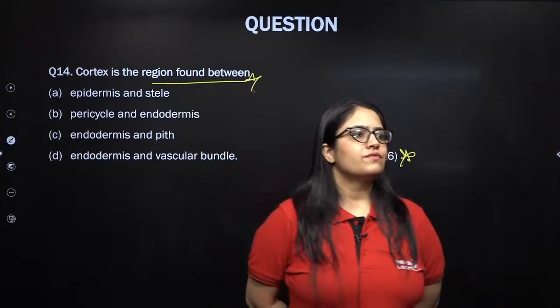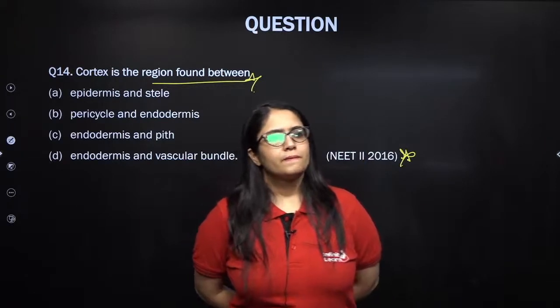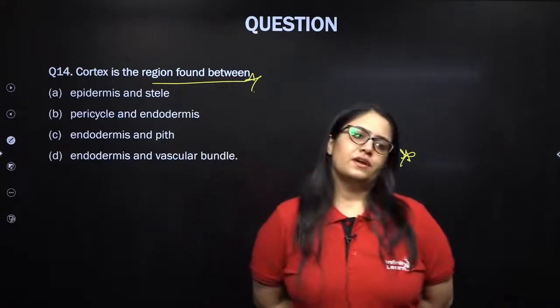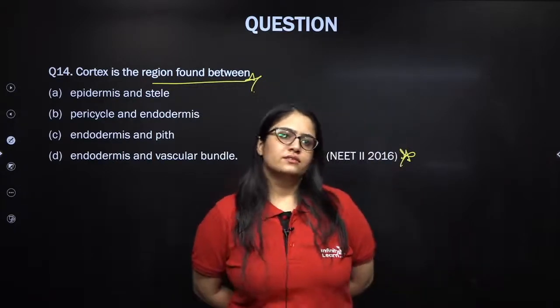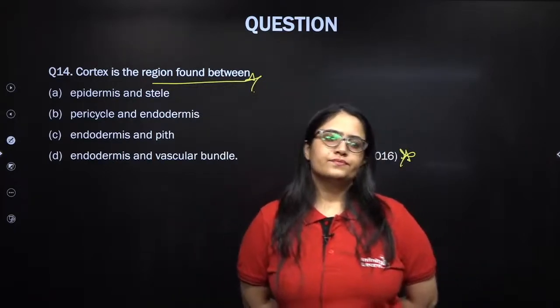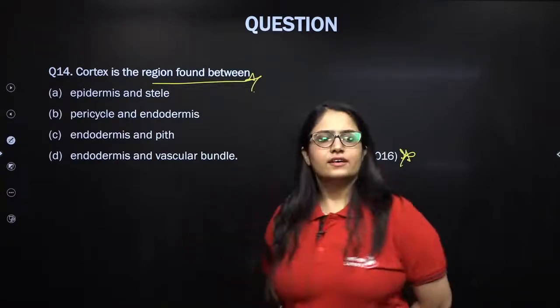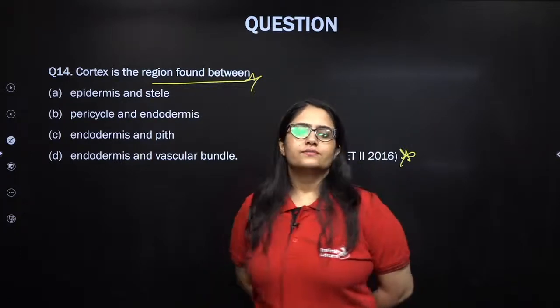Cortex is the region found in between. Come on. Savita has replied. What about Faizan, Ariman? Epidermis and stele. Excellent. What about Ariman?